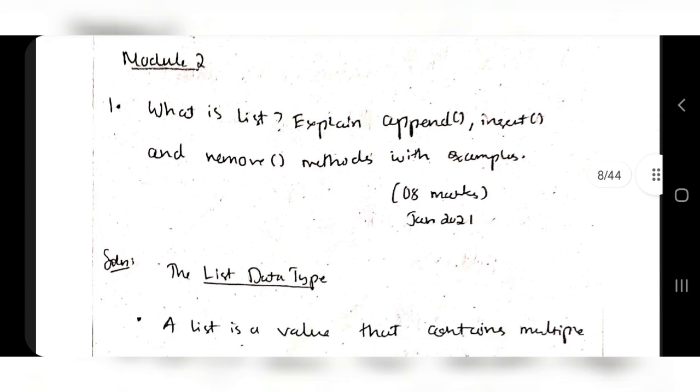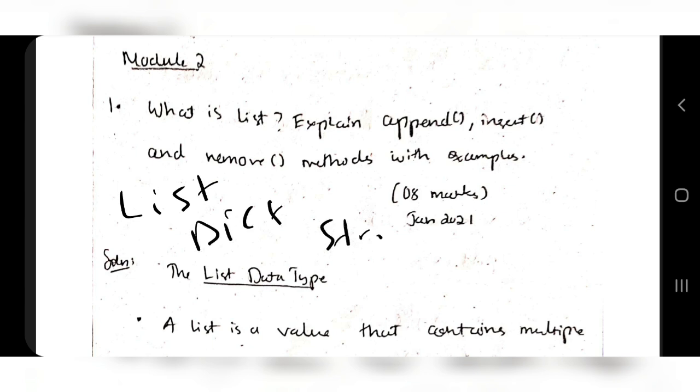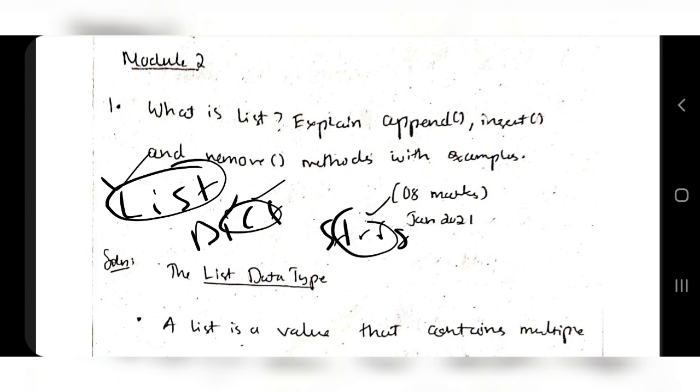Moving on to module 2, we have the first question, what is a list? See, in module 2 we have three topics, which are list, dictionary, and the third one is string, right? So you have to be thorough with what these topics mean, and the functions which they use, and some of the important questions which I am going to discuss here from each topic. If you want more questions, you can watch that previous video. In that I have explained at least 4 to 5 questions from each topic.